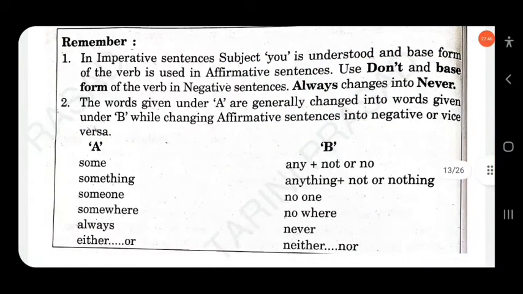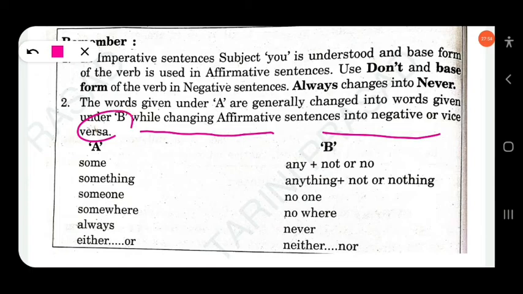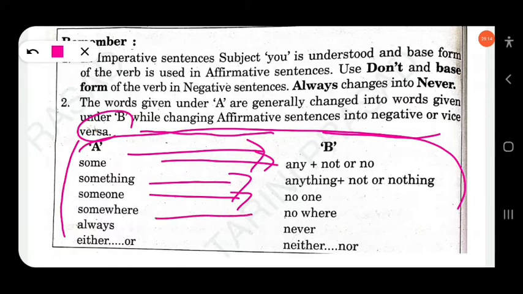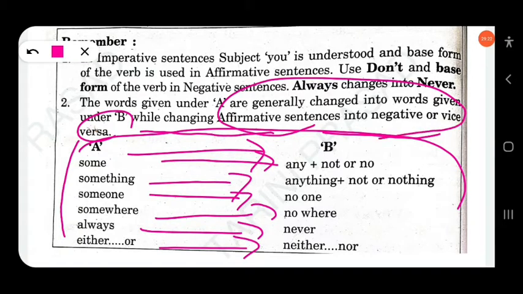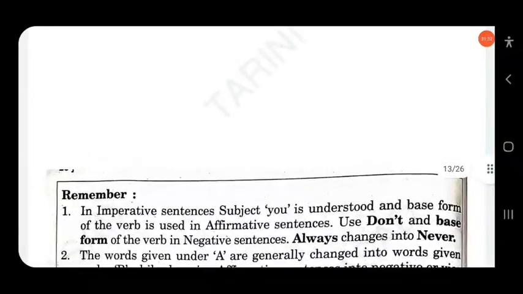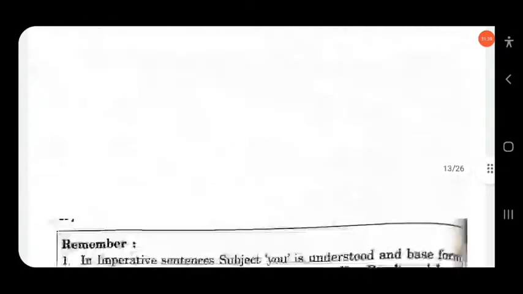Here the words given under A are generally changed into the words given under B while changing affirmative sentences into negative or vice versa. Some will change into any or not, something will change into anything or not, someone will change into no one, somewhere will change into nowhere, always will change into never, either will change into neither nor. Clear?